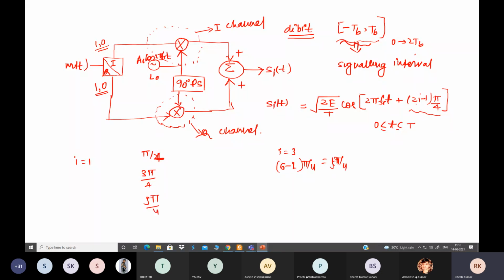And i equal to 4, so 7 pi by 4. Now see the phase difference between all symbols, we get a phase difference of pi by 2. Here also a phase difference of pi by 2, the same phase difference. Outside this range 0 to T, s_i(t) will be 0.